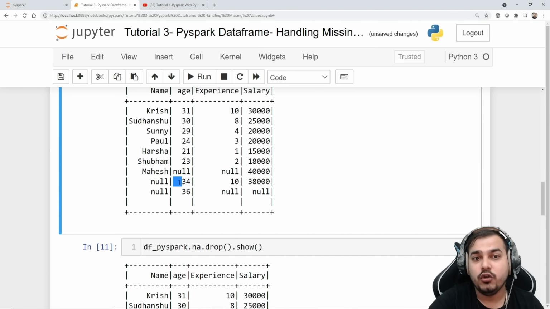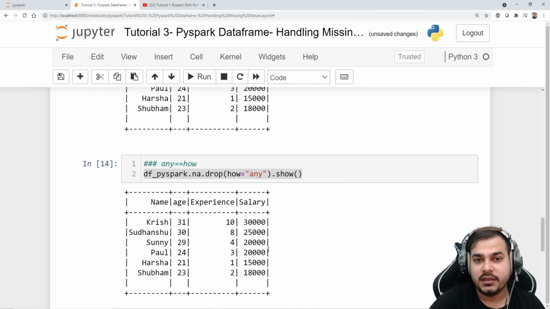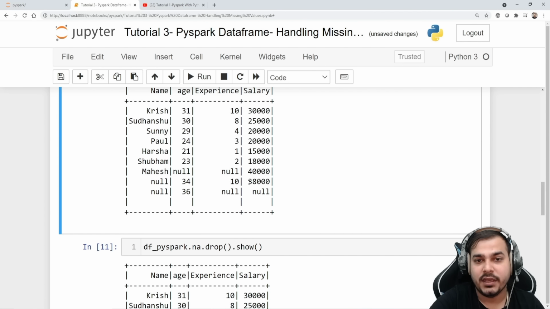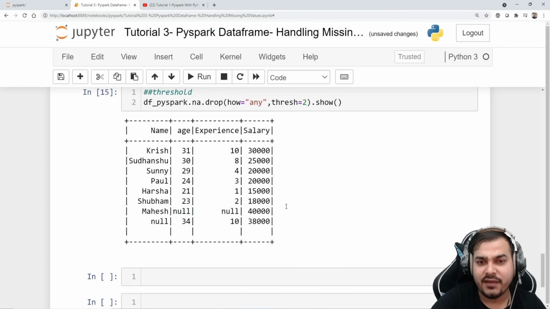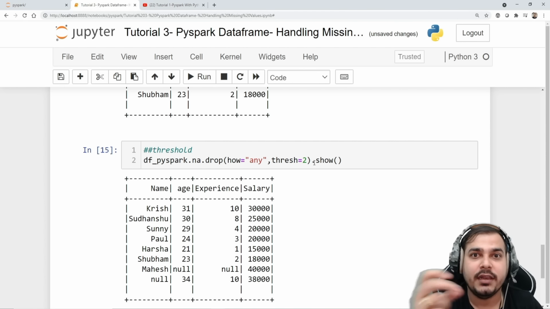Suppose you had 2 non-null values over here, like 34 and 10, this would not get deleted. It's the same over here, 34, 10 and 38,000. Here you had 3 non-null values, here you had 2 non-null values. So whenever we give a threshold value of 2, it will check whether in that specific row at least 2 non-null values are there.